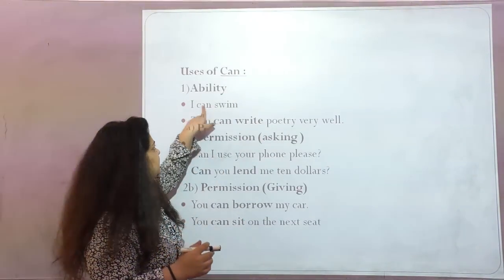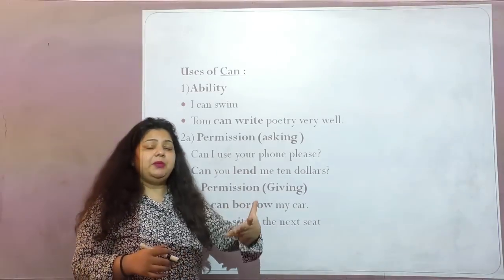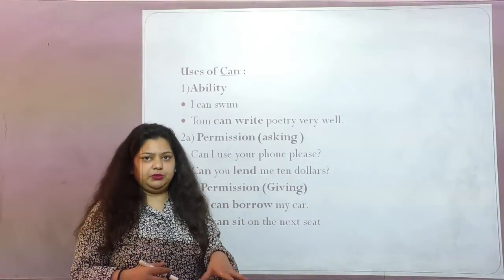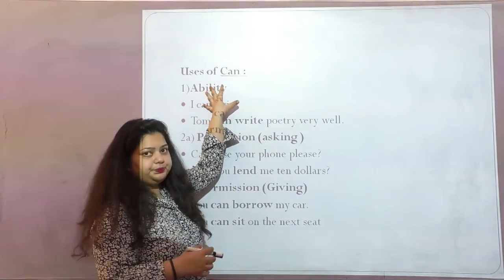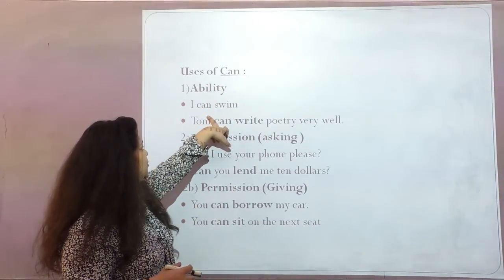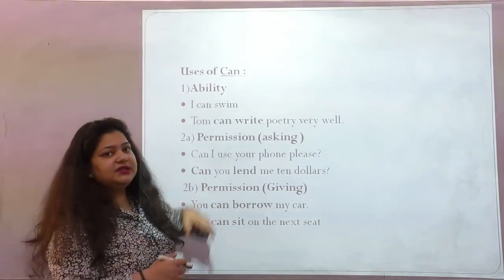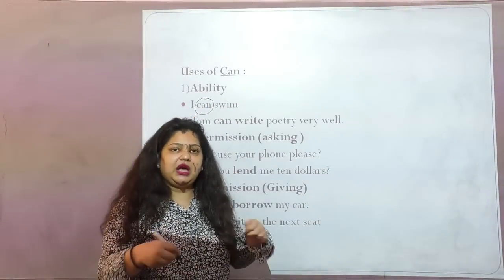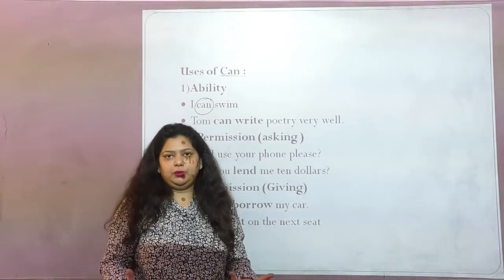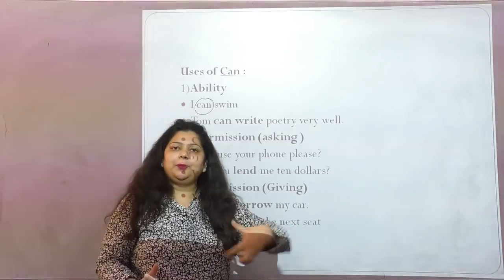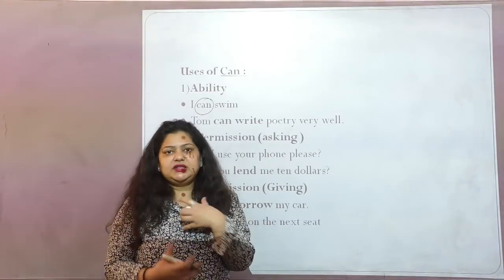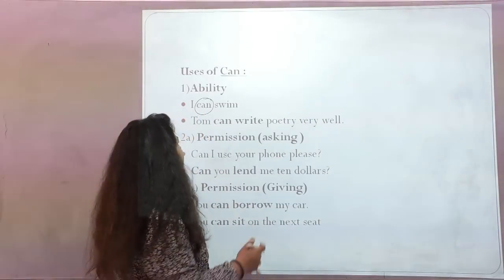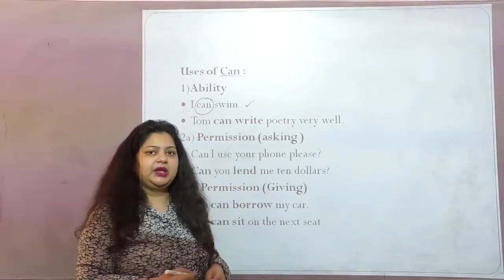So first let's see the ability. Ability means when you talk about that somebody is able to do something. So that is what? Ability. So here you can see the sentence. It says I can swim. So this particular sentence says I can swim. That means it is my ability to swim. I can do this work better than you. That means it is my ability that I can work better than you. Right? So that is one of the examples of using can.